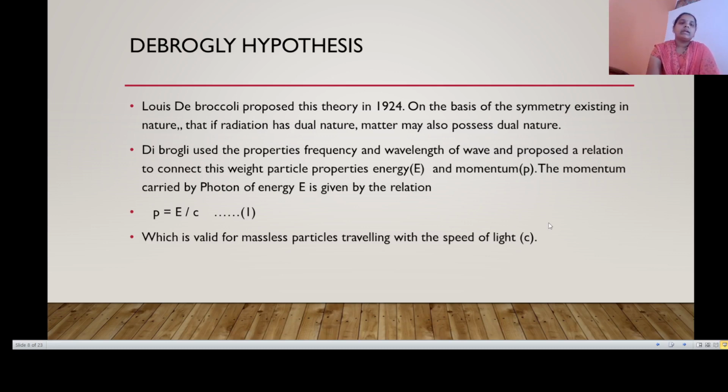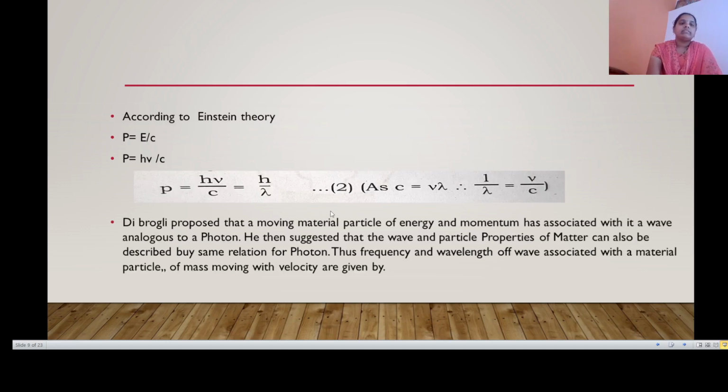The momentum carried by a photon of energy E is given by the relation P is equal to E divided by C, which is valid for massless particles traveling with the speed of light, where C is the speed of light. According to Einstein's theory, E is equal to h mu.